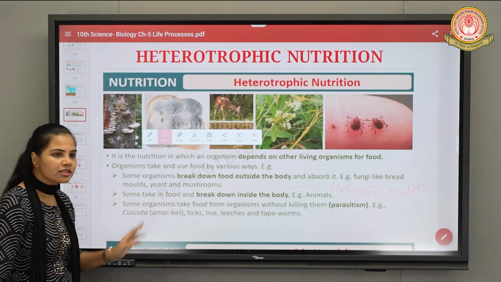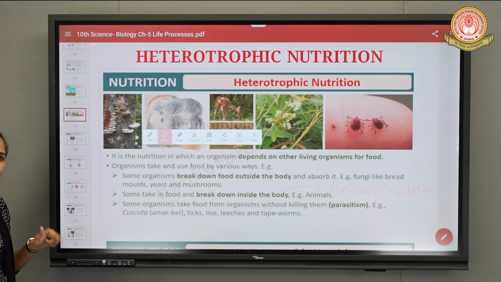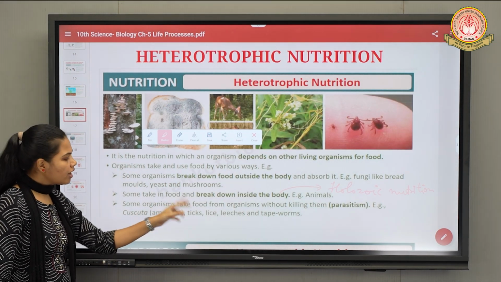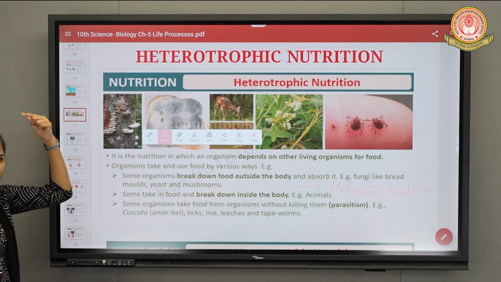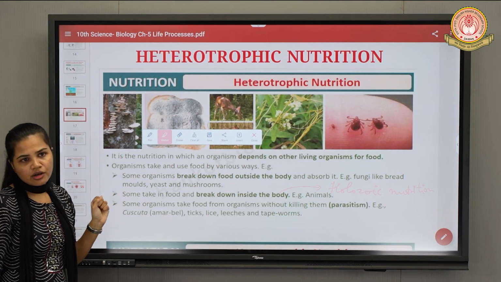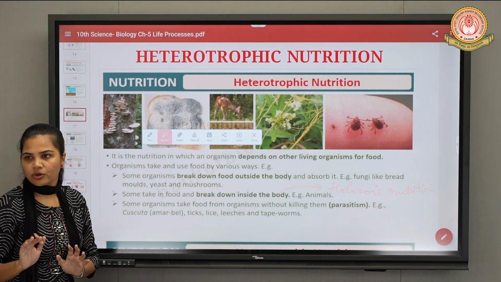Similarly, we have ticks, which are a type of arachnid, also dependent on their host for food. The third example is lice, present on the scalp of humans. It sucks the blood from the human host. It is also a type of parasite, but it does not kill the host organism.